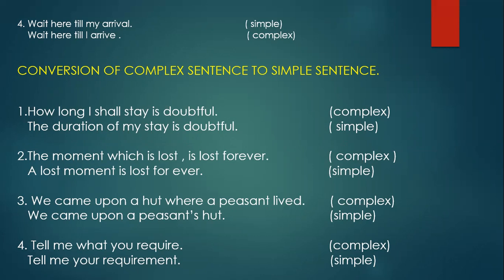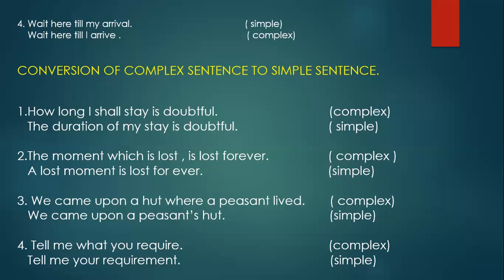So we have learned, in a complex sentence there will be at least one main clause and one subordinate clause. Then that sentence should be changed into a simple sentence. That means only one main clause. See that: How long I shall stay is doubtful.